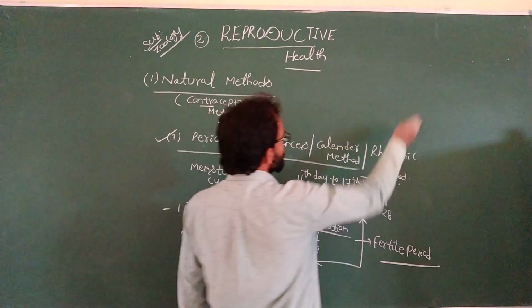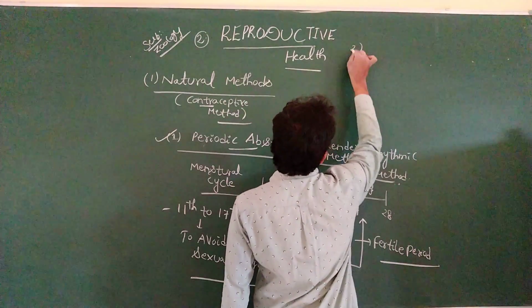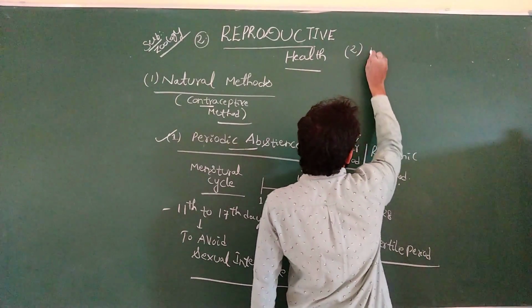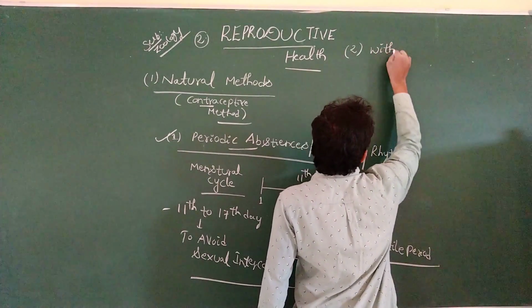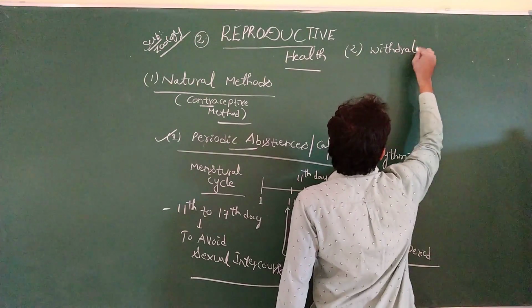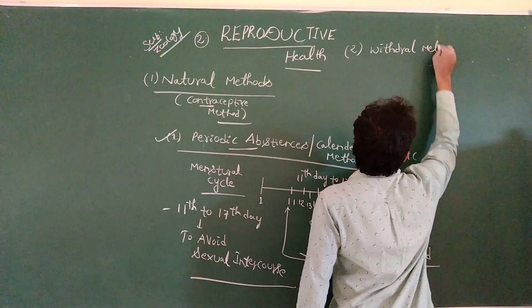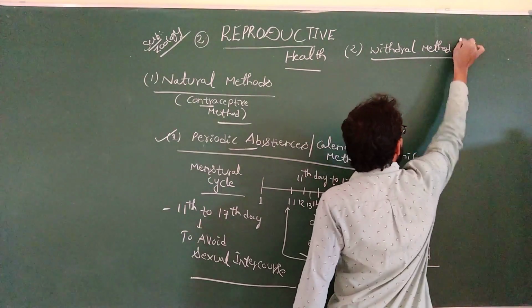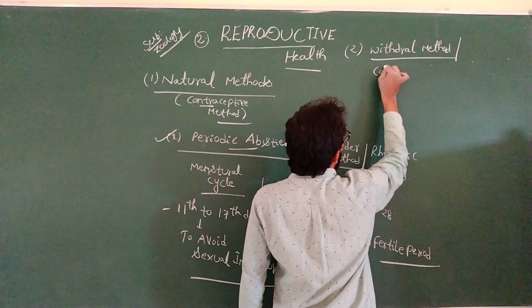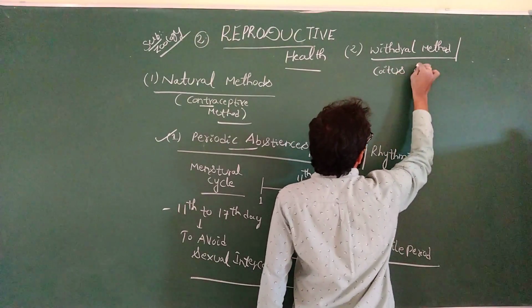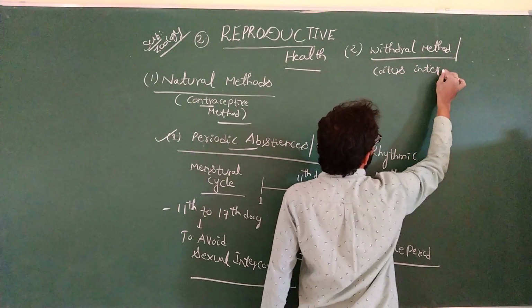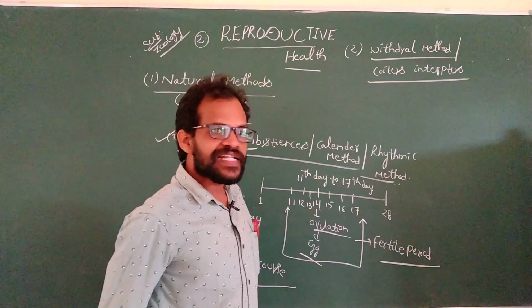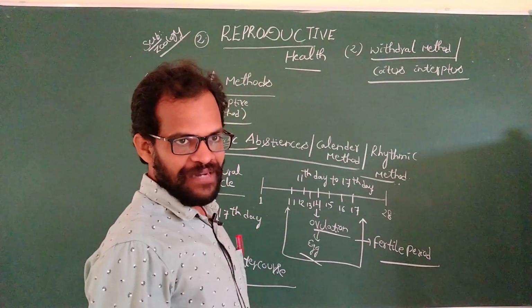Coming to the second important natural method, it is known as the withdrawal method, also known as coitus interruptus.